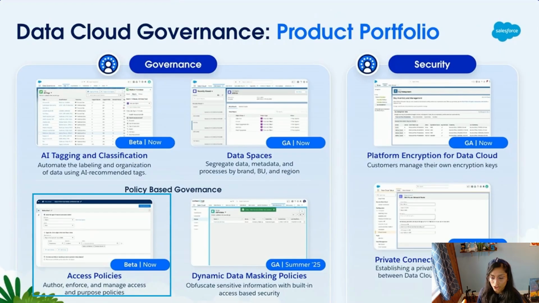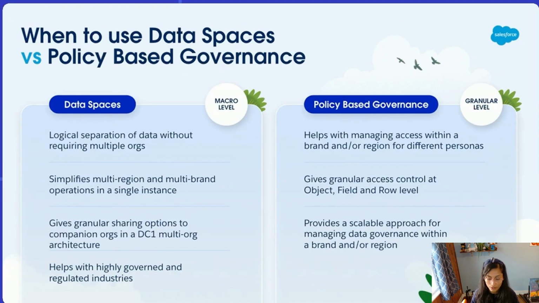There were just some general announcements around the Data Cloud product portfolio and what is coming, what's beta and GA. There is something called access policies that allows you to have better control over how people have access to different rows of data. Data space is more macro level. So let's say you have a legal team who only needs access to contracts and accounts. That's all they get in this limited view of the data space. But there might be a more granular need, within that space, to control access at the object, field, and row level. Policy-based governance is supposed to help with that.